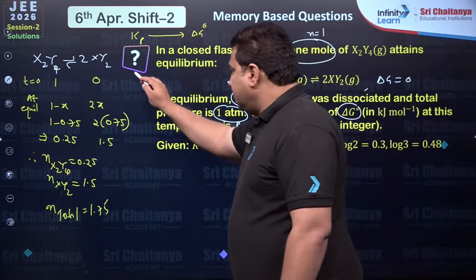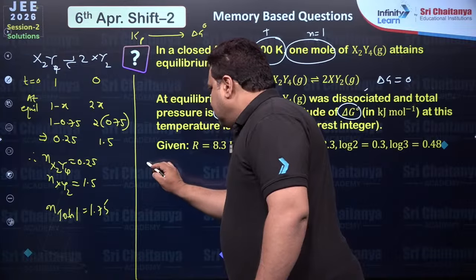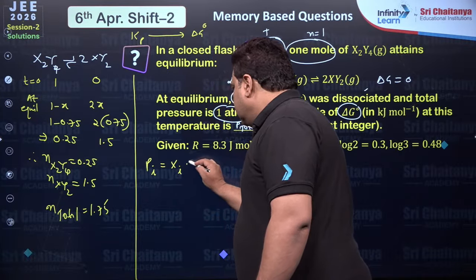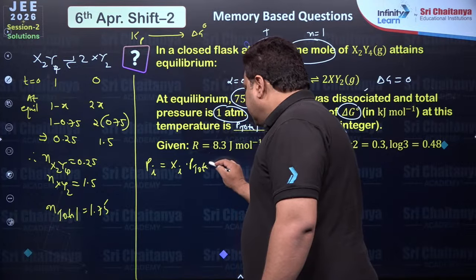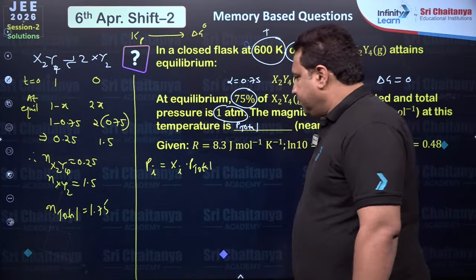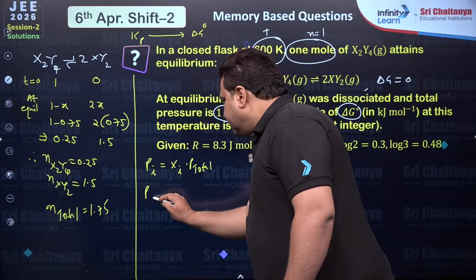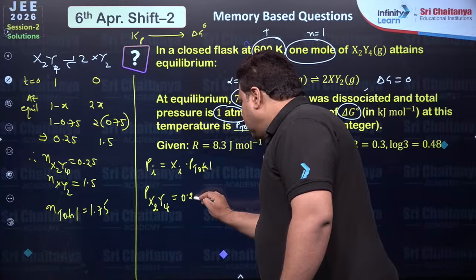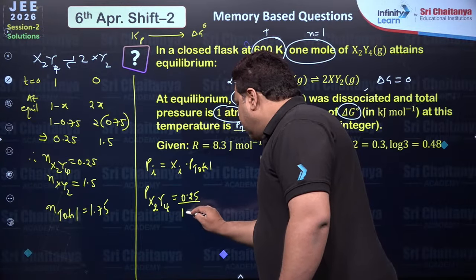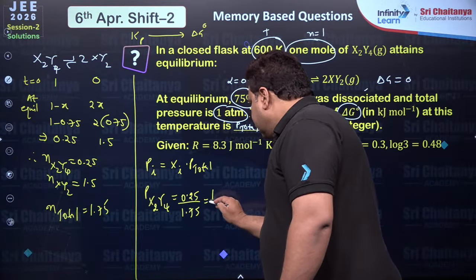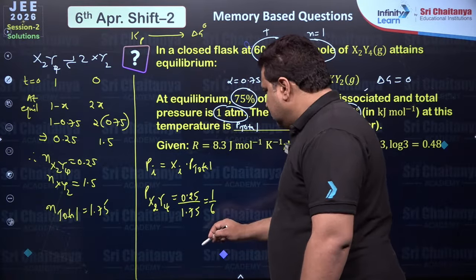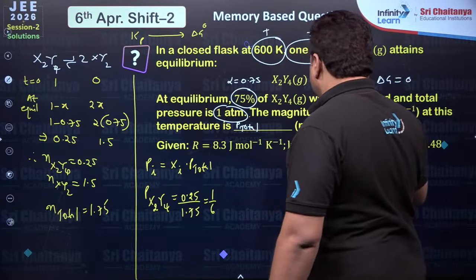Then after this, part 2: the partial pressure of any individual gas is equal to its mole fraction times P total. We know that P total is already given as 1 bar. So the partial pressure of X2Y4 should be equal to 0.25 divided by 1.75, so this will become 1 upon 7.